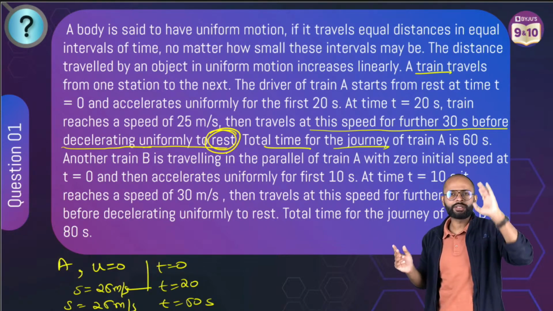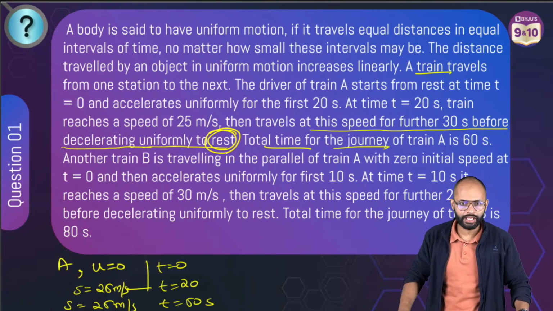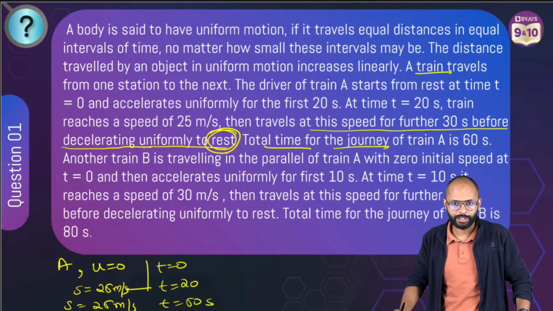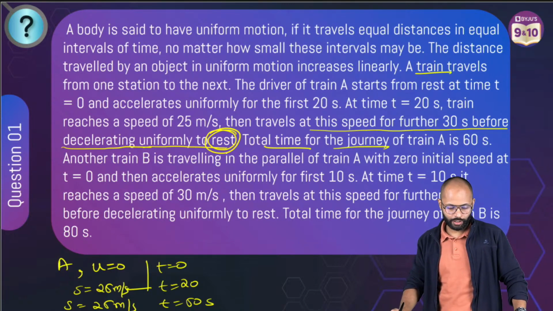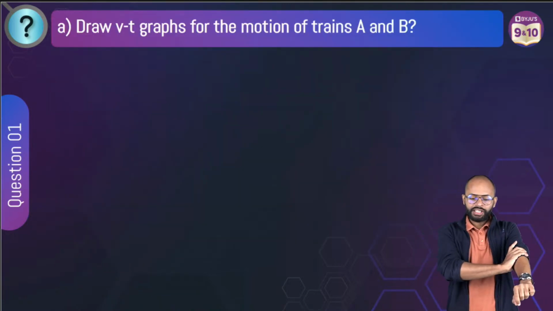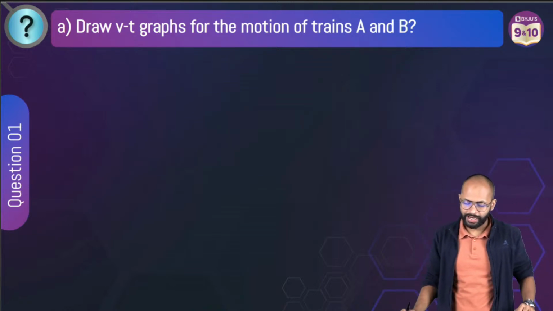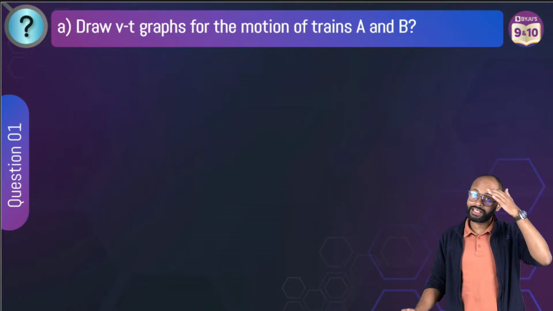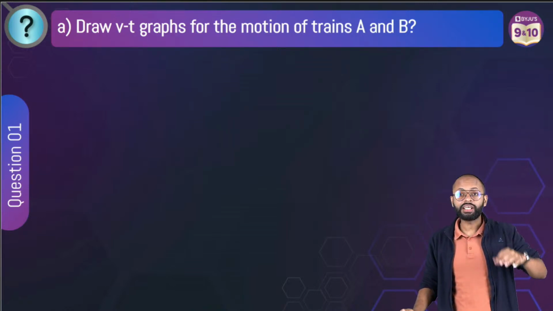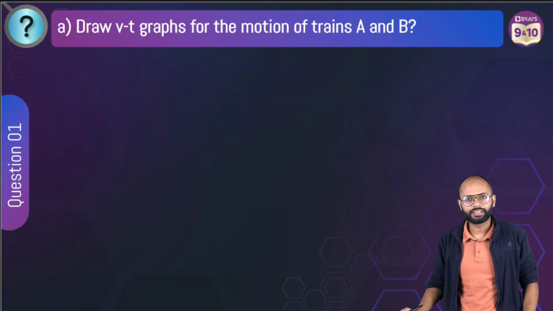Let's read the question. Question पढ़ते हैं, फिर एक बार दोबारा देखेंगे इसको. ठीक है ना? Passage based. Draw VT graph for the motion of train A and B. A और B के लिए हमको क्या बनाना है? VT graph, velocity time graph.